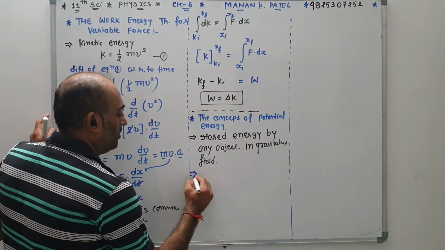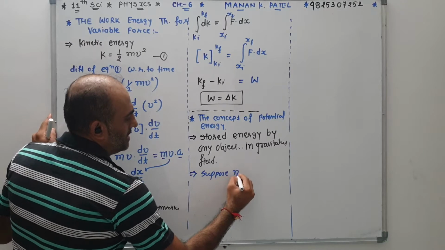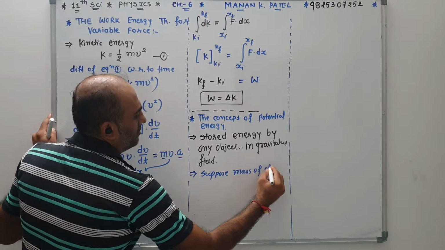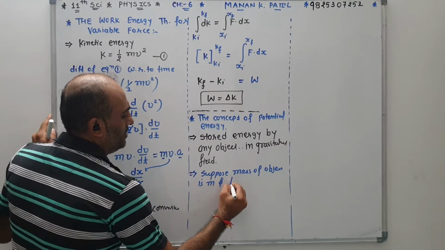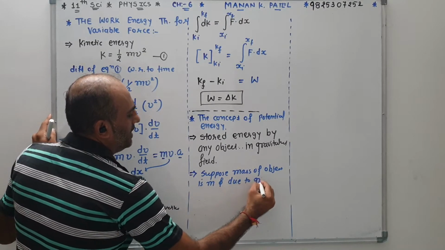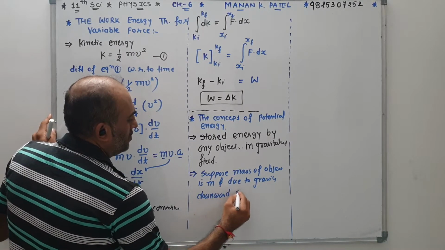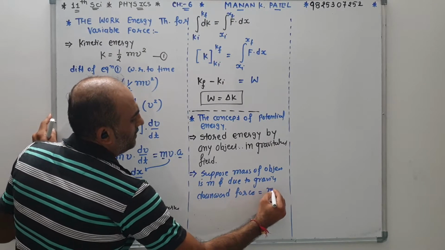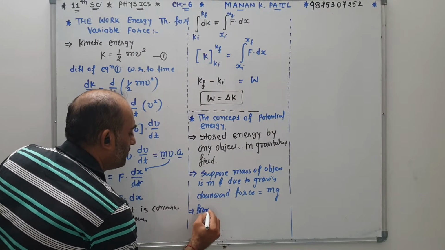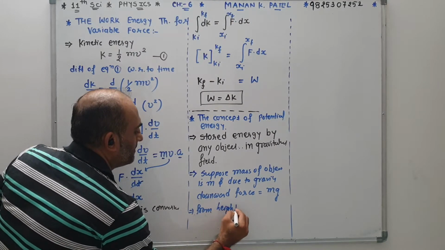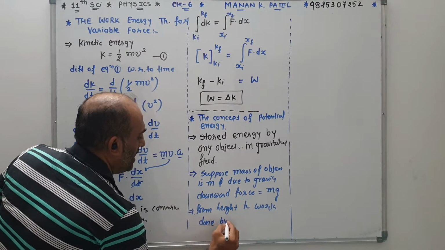So suppose the mass of the object is m, and due to gravity the downward force is equal to mg, and it is at height h.